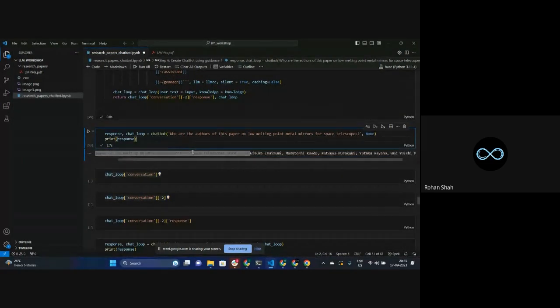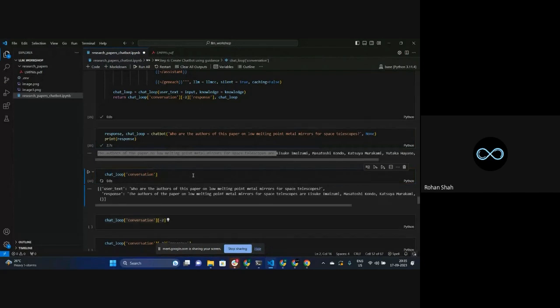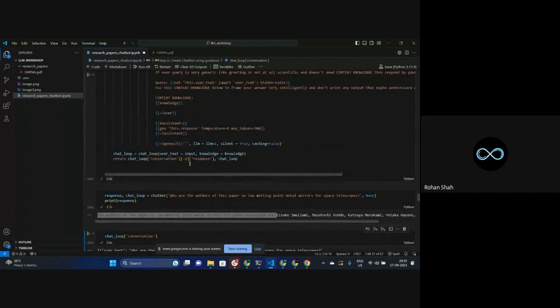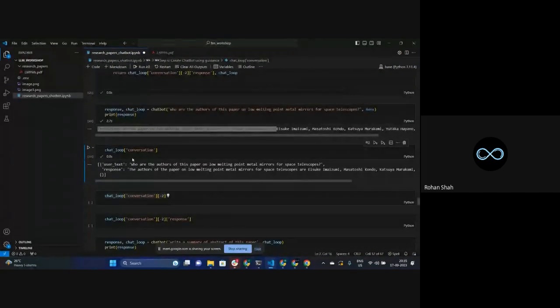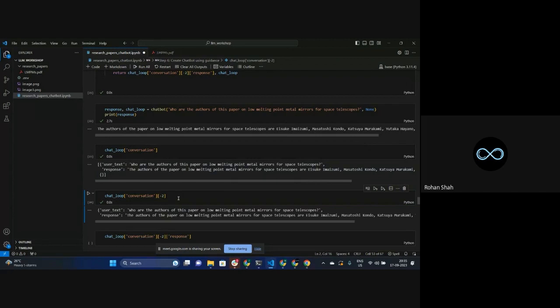But now, how are we exactly retrieving this particular response? That's what I'm trying to show over here. In this chat loop, I have asked only one question, right? Then who is what, and I've got the specific response. Now, if you check over here in this conversation, if I do conversation of -2, what does it give me? It gives me this inner part. I could have also extracted this with the help of 0.